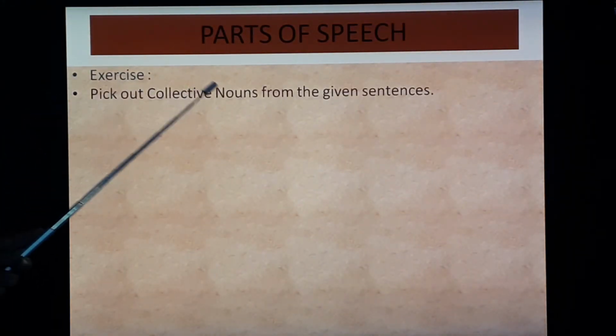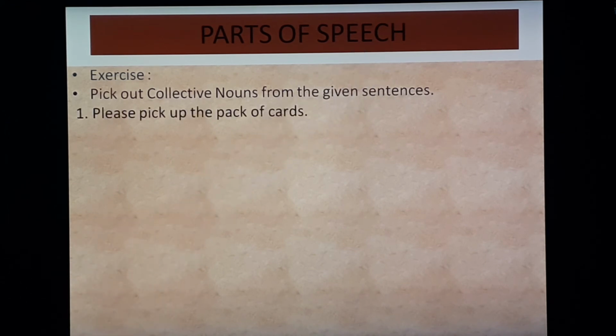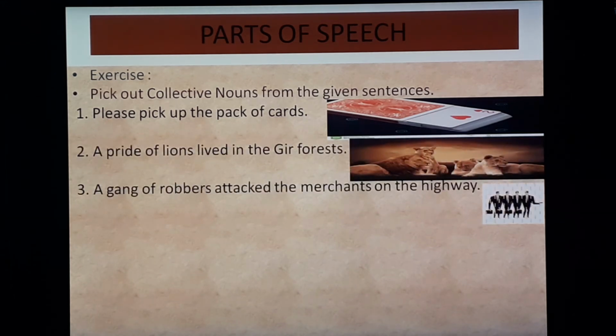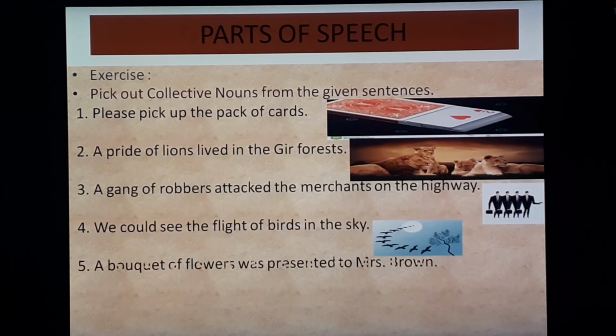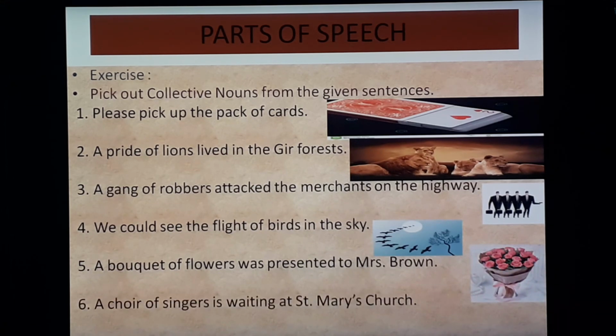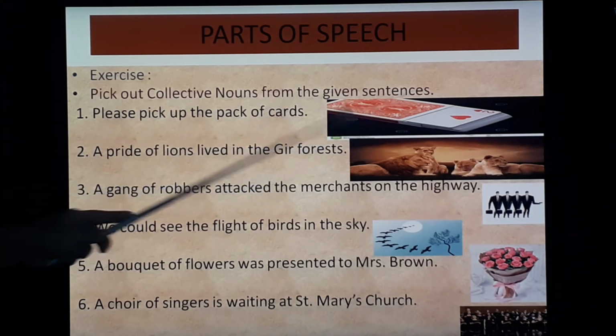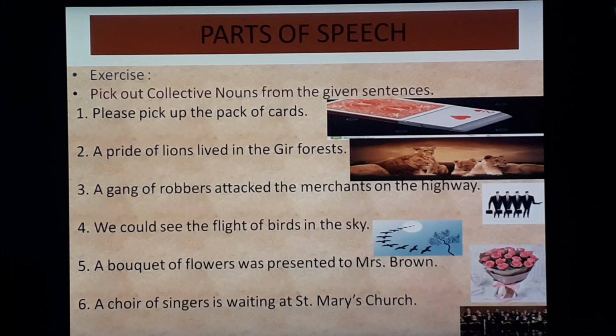Pick out collective nouns from the given sentences. Six sentences are given. Pictures are already mentioned. Now do it fast and then we will check.